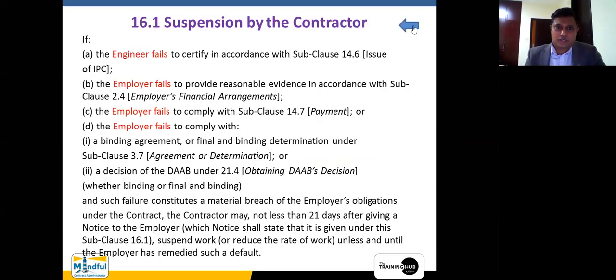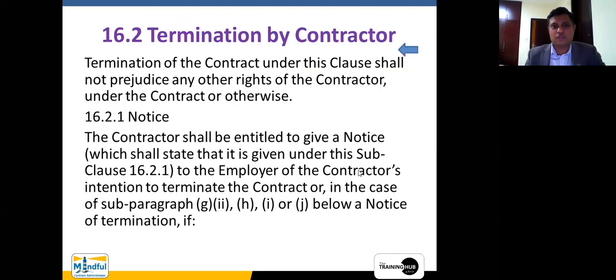Then suspension by the contractor is finished, and then we have to go for the termination by the contractor. Now, this is also a very, very important clause. Termination by the employer is there within the Oman standard form, but termination by the contractor is a new, novel thing, but anyway, from 99 onwards it was there. I think the 1987 version also has some indication about that. But termination of the contract under this clause, for example, we were always talking about the contract under a particular clause shall not prejudice any other rights of the contractor. Now, what do you mean by that one?